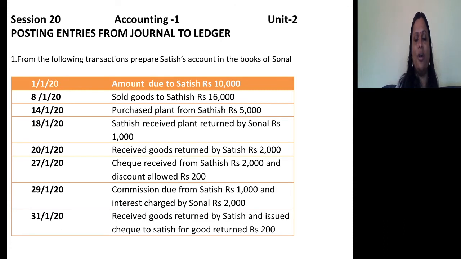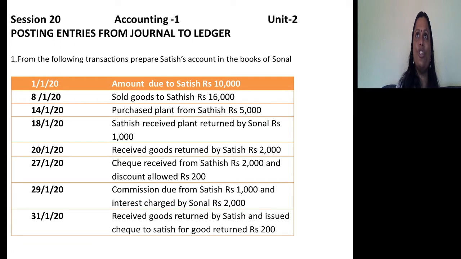Cash account debtor 2000 rupees to Satish's account 2000. Discount was allowed to him by Sonal. To Sonal, discount will become expenses. What's the journal entry? Discount account debtor to Satish's account. So there are two entries required to be passed. Satish's account, cash account debtor to Satish's account 2000. Then discount allowed account debtor to Satish's account 200.